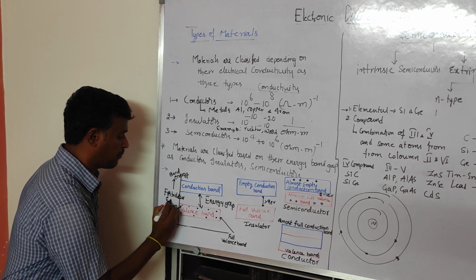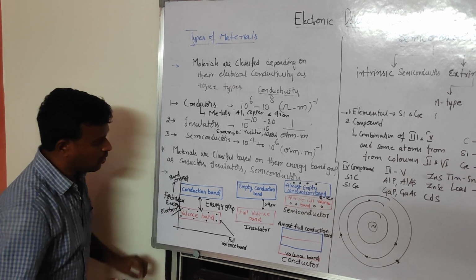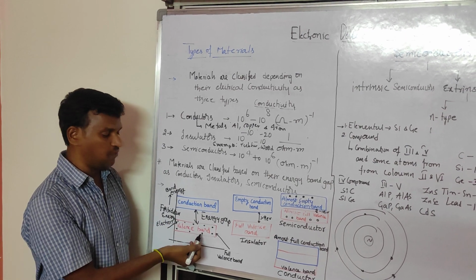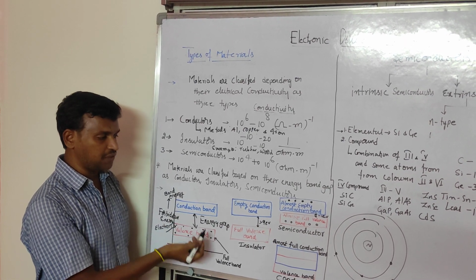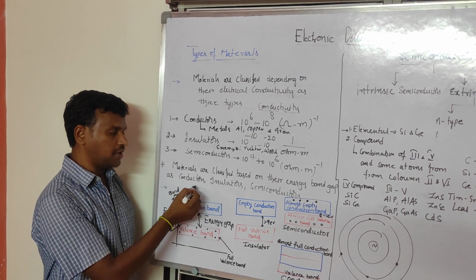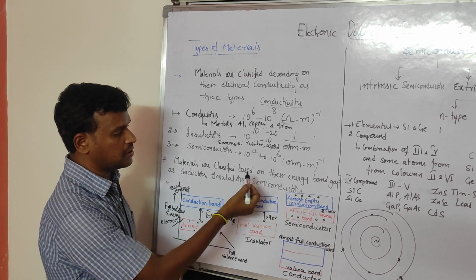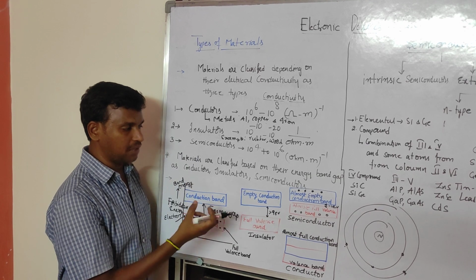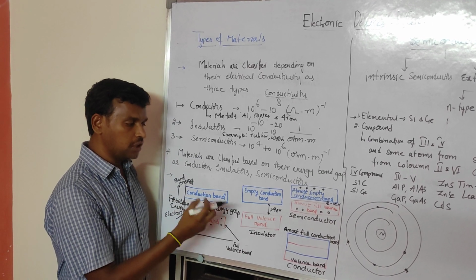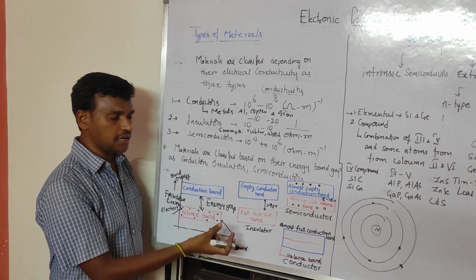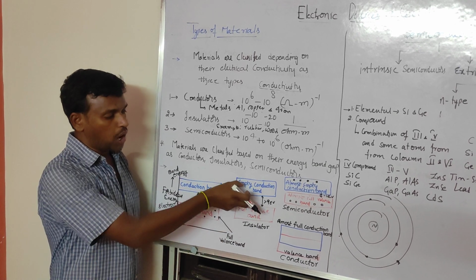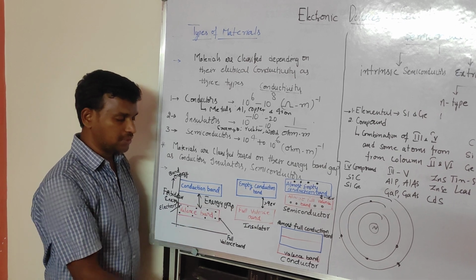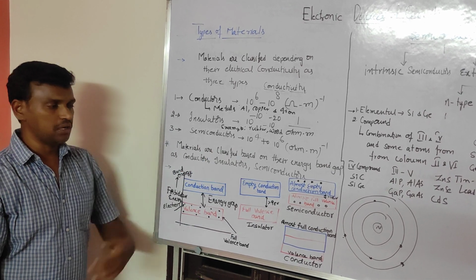Forbidden energy gap. Depending on this value, that is the energy gap between the conduction band and valency band, we will classify the materials into three types: conductors, insulators and semiconductors. Now we will see how the band diagrams look for conductors, insulators and semiconductors, and what the energy band gap is between the conduction band and valency band for different types of materials.